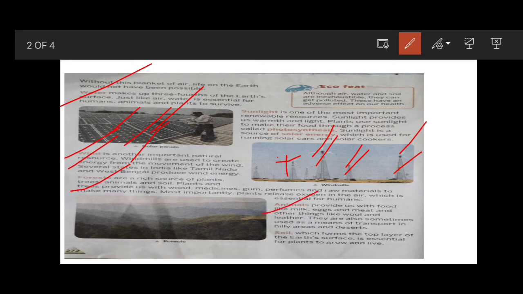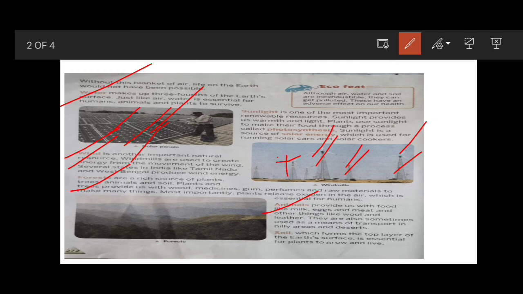Next, animals. Animals provide us with food like milk, eggs and meat, and other things like wool and leather. They are also sometimes used as a means of transport in hilly areas and deserts. So from animals we get different kinds of food like milk, eggs and meat, and many other raw materials like wool and leather.